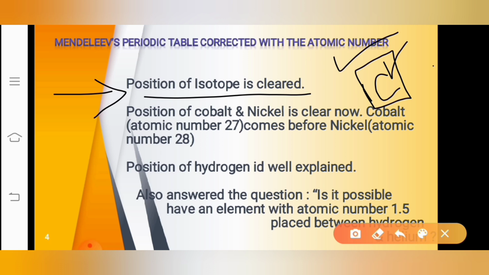Let us suppose the atomic number of carbon is 6. On the basis of the atomic number, we can give the placement for carbon in the periodic table. So, by arranging in this format, the position of isotopes is cleared.